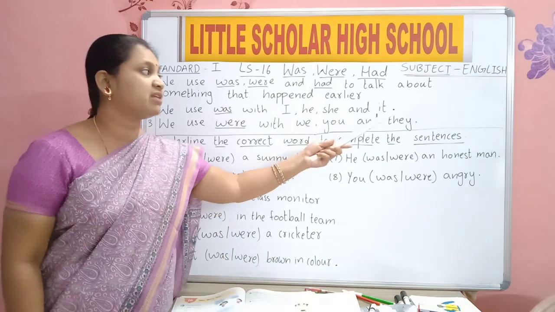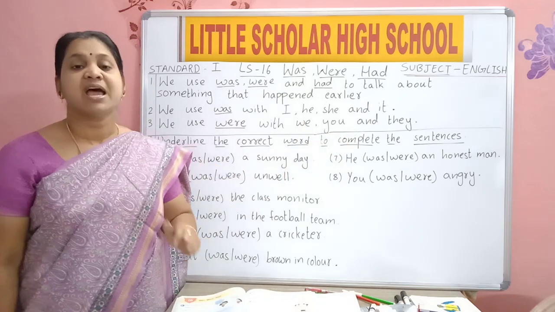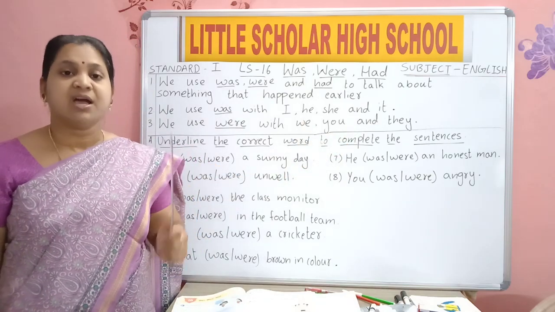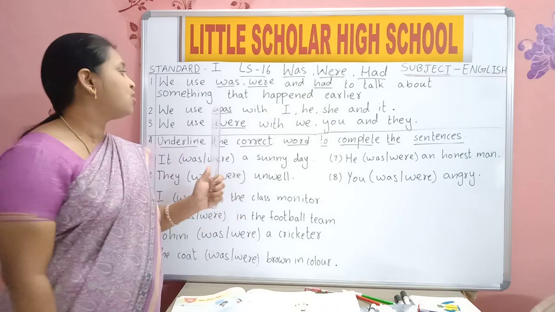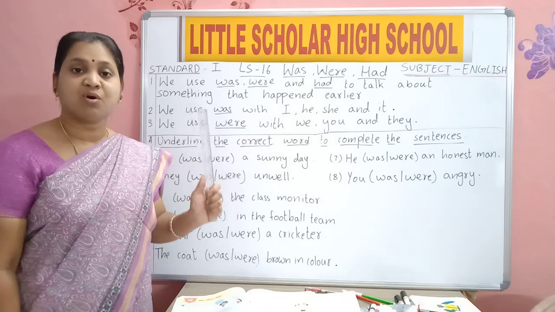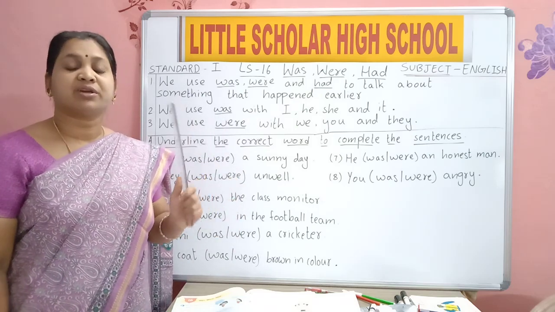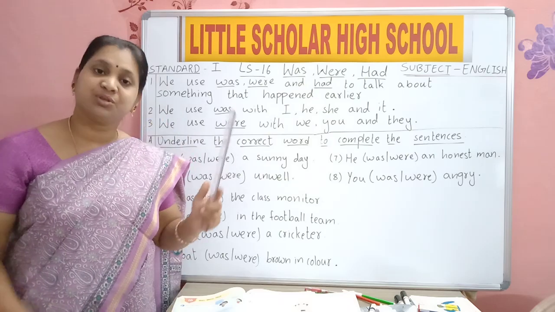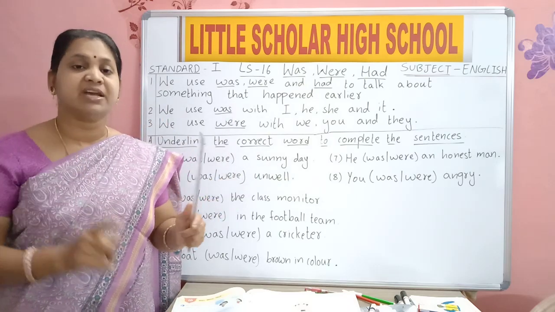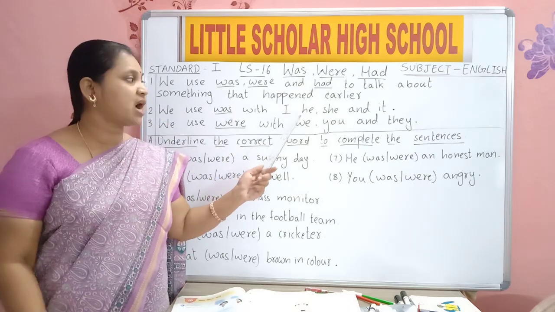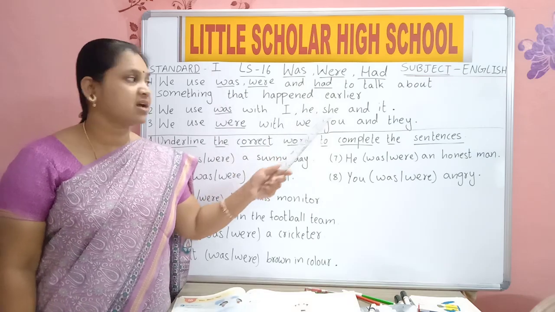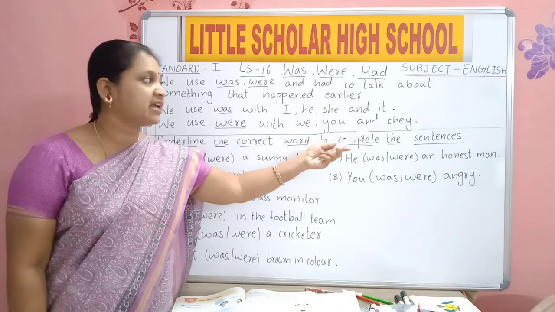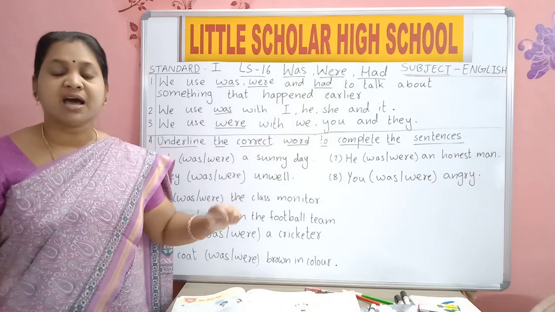It is used when we are talking about things and animals, and that too only one. So was is used when you are talking about I, one boy, one girl, or one thing or animal.